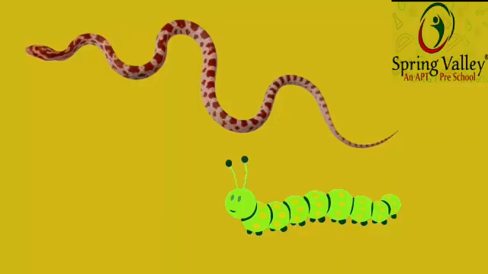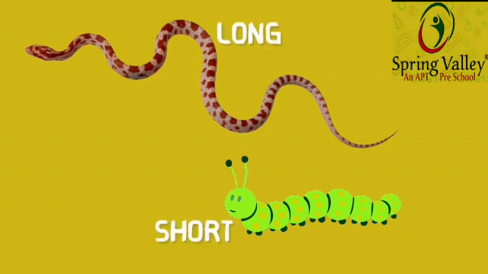Have you seen a snake, children? Yes, it is very dangerous. Look at this picture. Here is a snake and a caterpillar. Looking at their lengths, can you tell me which is long? Yes, the snake is long. Then what about the caterpillar? The caterpillar is short. Let us see some more examples.